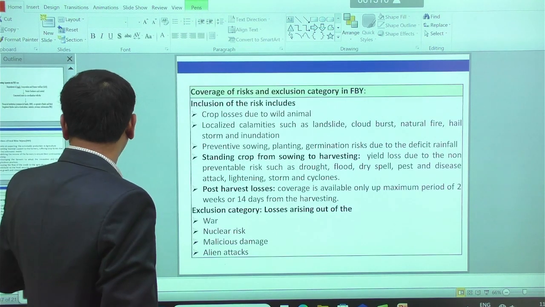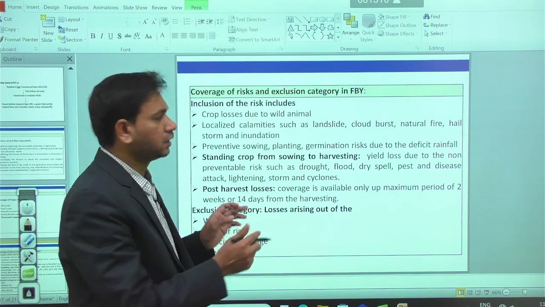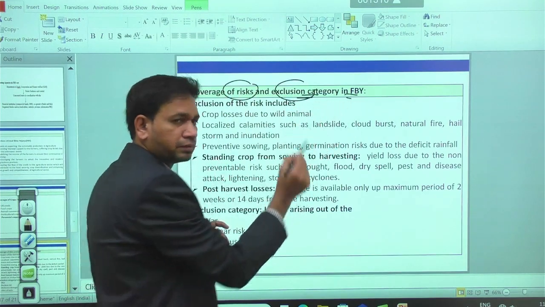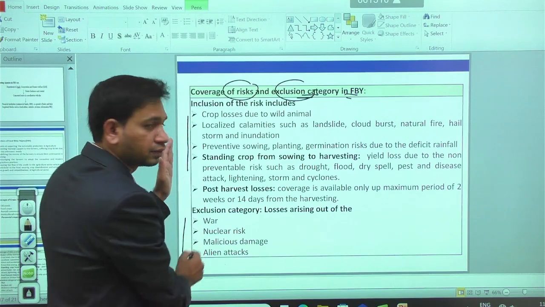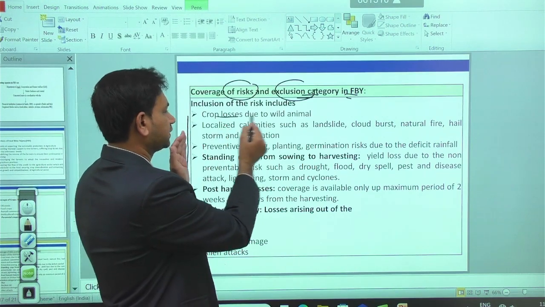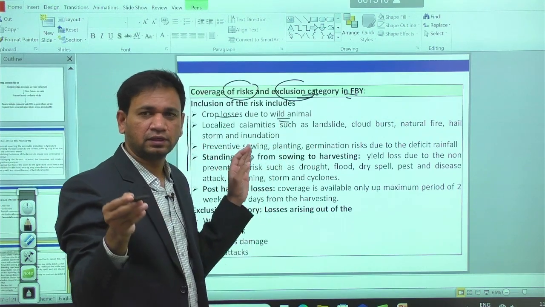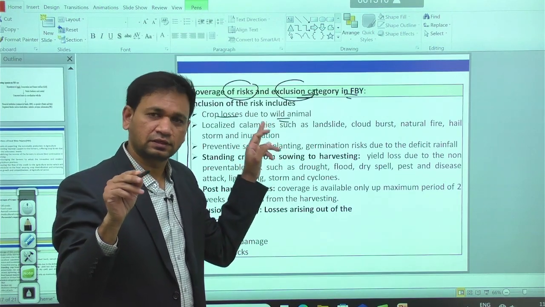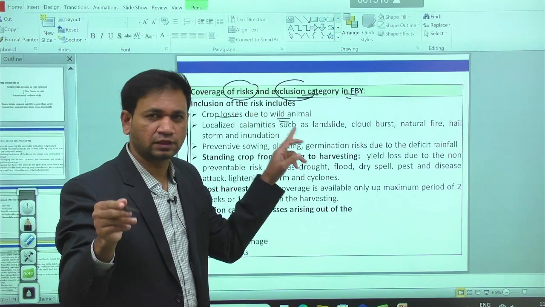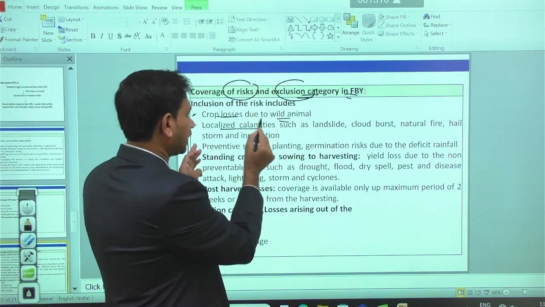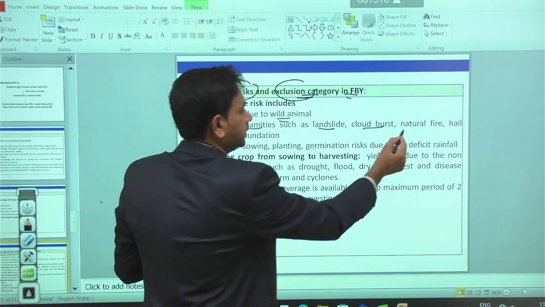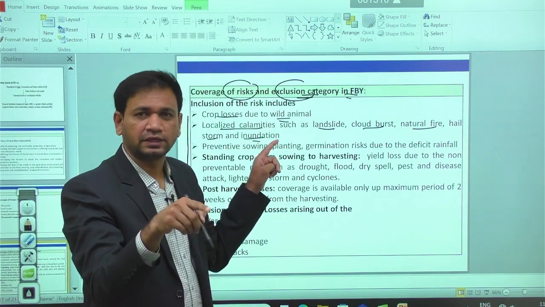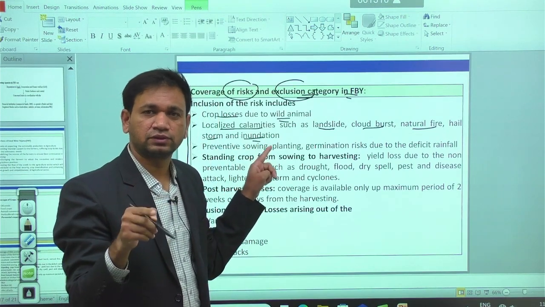So here within the puzzle we imagine, these are the coverage of risks and the exclusion categories we have. These are the coverage and these are the exclusion categories. Coverage matlab crop losses due to wild animals. Whenever you have wild animal damage in agriculture, in that case the farmer can get claims and compensation from the given agencies. Then localized calamities such as landslide, cloud burst, natural fire, hailstorm, and inundation from the ocean into agricultural land. In that situation, the farmer is eligible to get compensation.